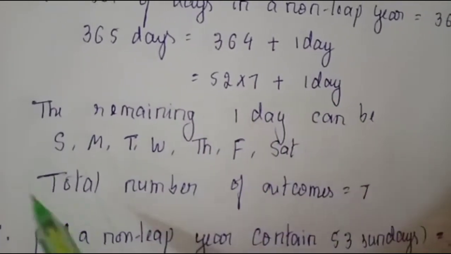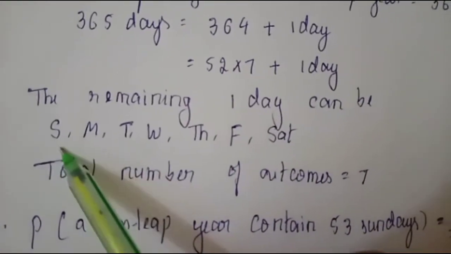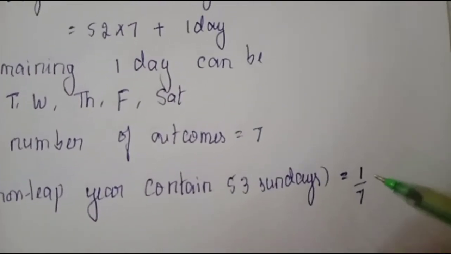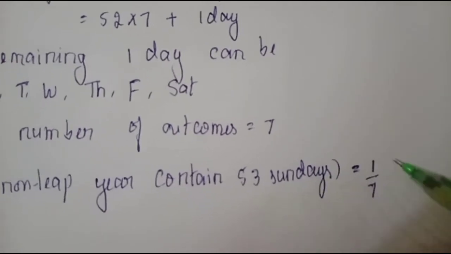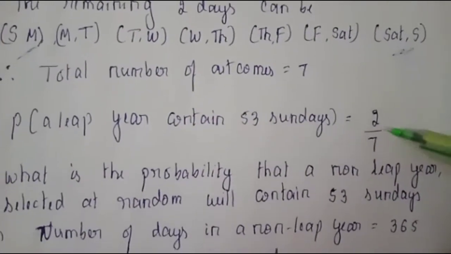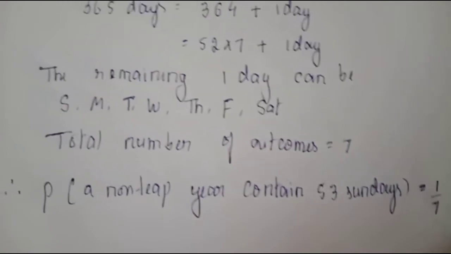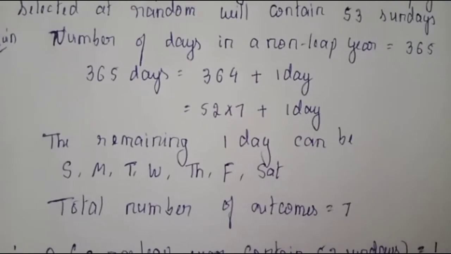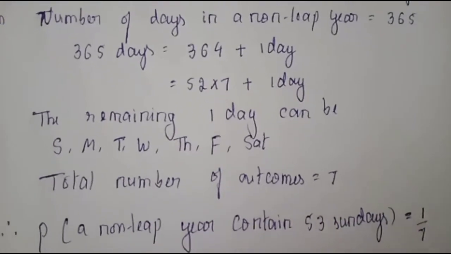So these are the 7 possibilities. Out of 7 possibilities, how many times are you getting Sunday here? Only once. So the probability of a non-leap year containing 53 Sundays is 1 by 7. Instead of Sunday, even if they ask 53 Saturdays or Mondays, the answer is 1 by 7. So for a leap year, probability is 2 by 7, and for a non-leap year, the probability is 1 by 7. With this, we completed the topic probability with exercise questions and along with some extra questions. So concentrate more on the extra questions that I teach you. Thank you.